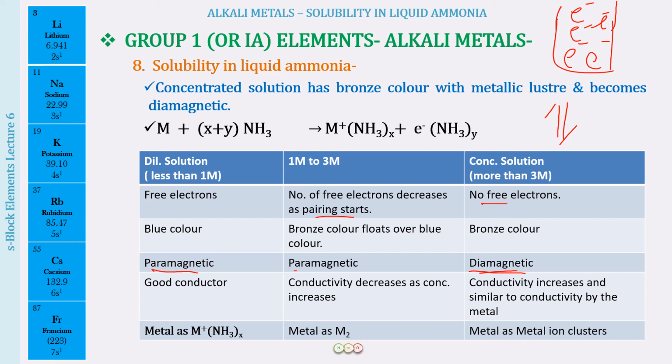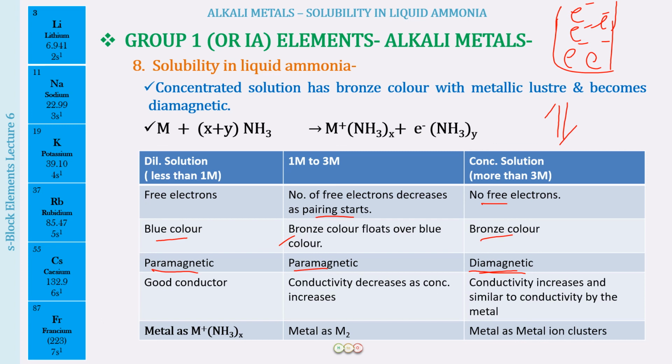Okay, so between 1 molar and 3 molar, because there will be certain unpaired electrons and certain paired up electrons, we will still have paramagnetic properties. So in the dilute solution, according to the number of electrons that were present, we had a blue color, and in the concentrated solution, according to the electrons that we have, the amount of energy being absorbed has become different, so we see a bronze color. And between 1 molar and 3 molar, the bronze color floats over the blue color solution. Okay, I hope now this is clear.